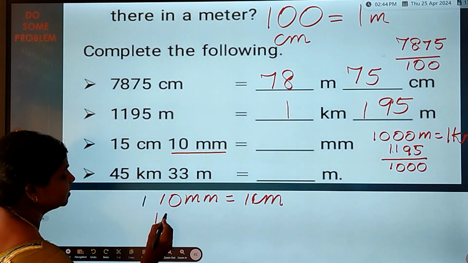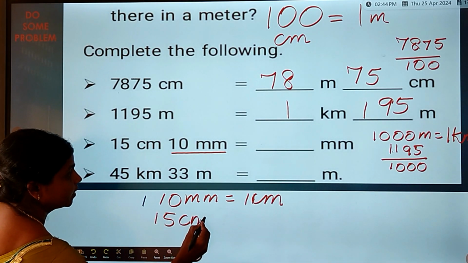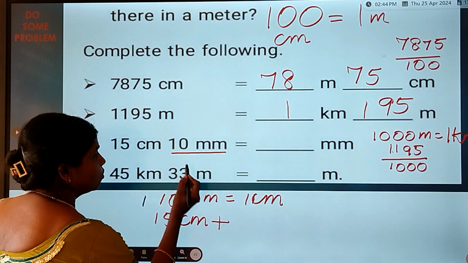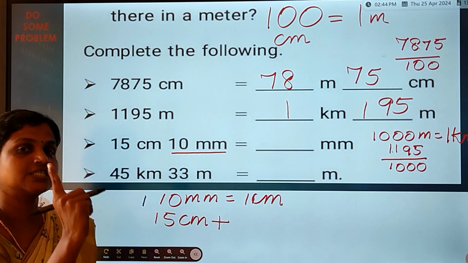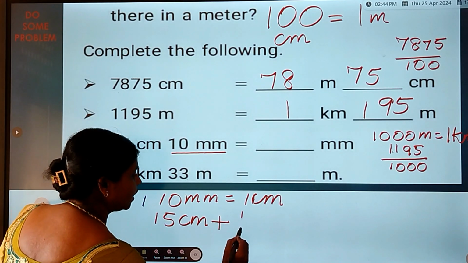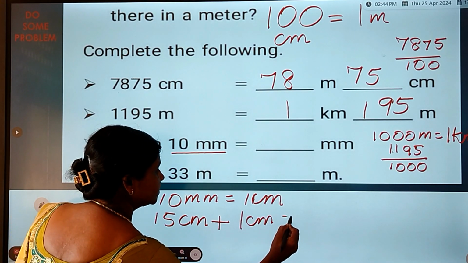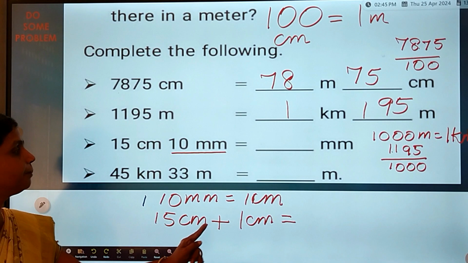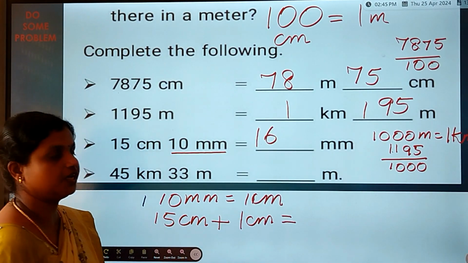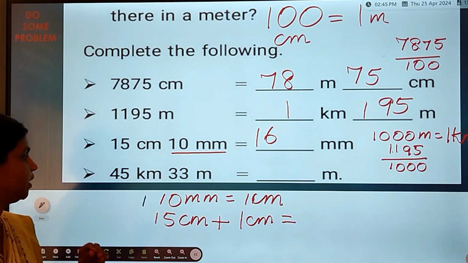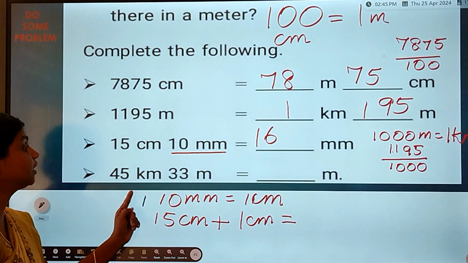Already 15 centimeter is there, right? Along with that, what is 10 millimeter? 10 millimeter makes 1 centimeter. So 1 centimeter, which is 15 plus 1, yes, very good, it is 16 centimeter. Right? Yeah, come to the last one.